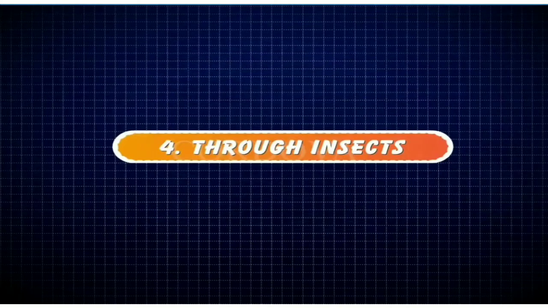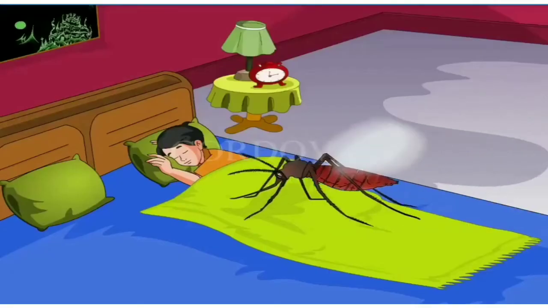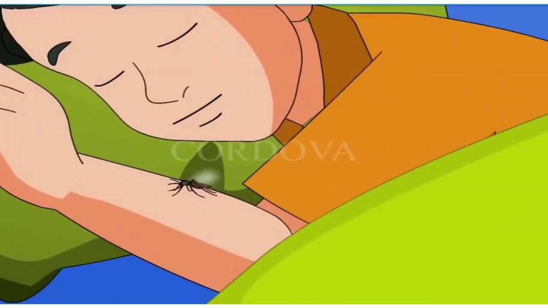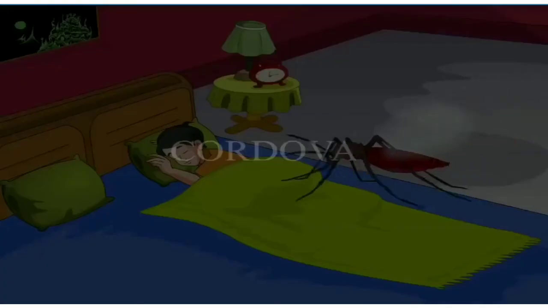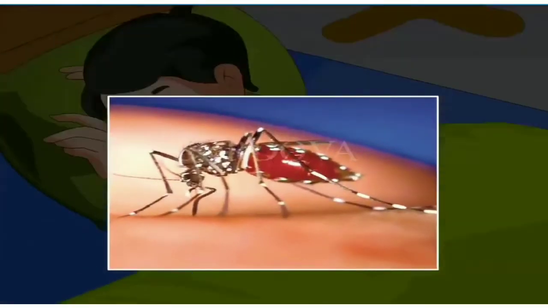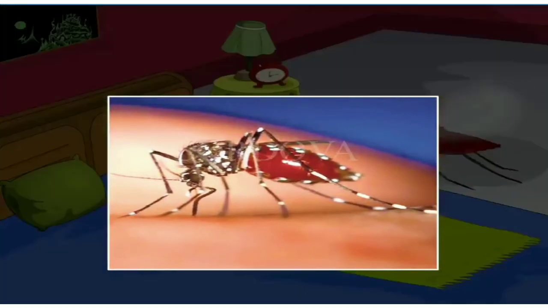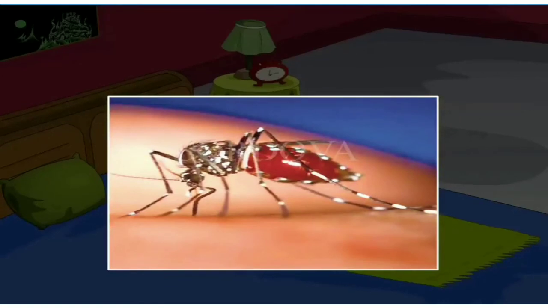Number 4. Through insects. When a female Anopheles mosquito bites a sick person suffering from malaria, it sucks the malaria germs along with the sick person's blood. When it bites a healthy person, the malaria germs pass into the victim's blood and make him sick. Similarly, the Aedes mosquito spreads dengue.